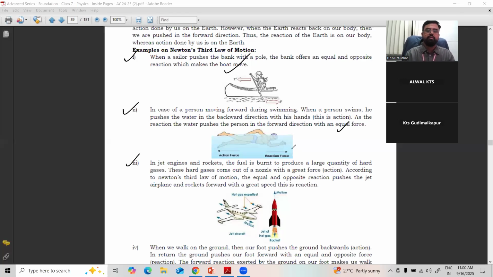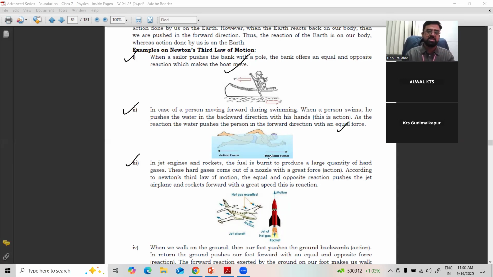Third one, in jet engines, rockets or satellites. The fuel is burnt and produces a large quantity of hot gases. You can see the gas comes in the downward direction, and the rocket moves forward. The gases go out of the nozzle with a great force, that is action, and according to Newton's third law of motion, the equal and opposite reaction pushes the jet, airplane or rocket in the forward direction with great speed.